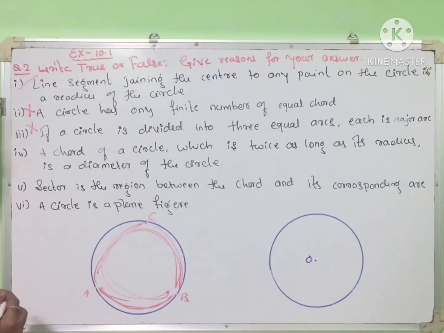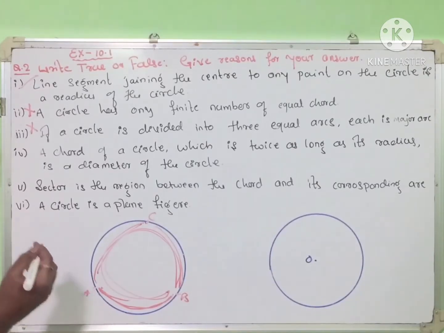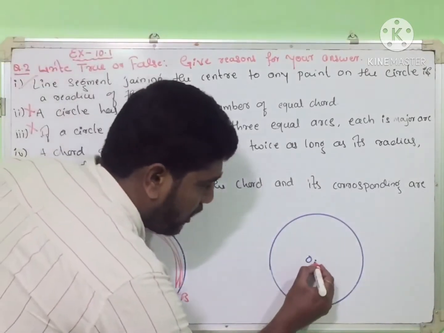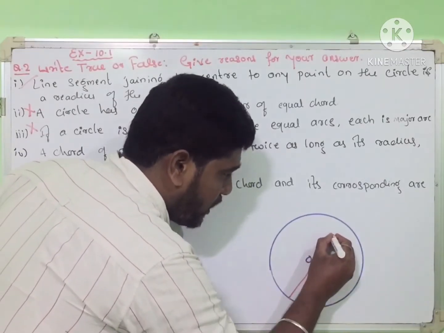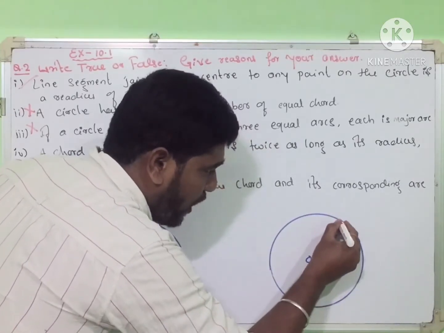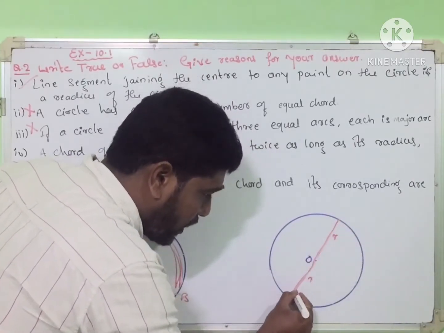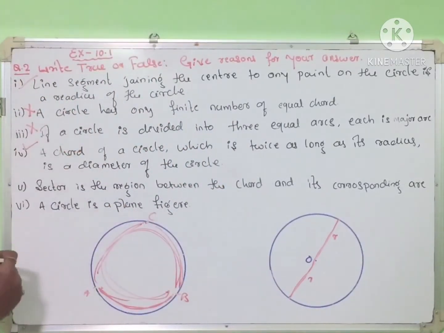A chord of a circle which is twice as long as its radius is a diameter of the circle. See here, I will draw one radius here. It is a radius, and here also a radius. So R, R. When we make this one a straight line, it becomes a diameter. So true, it is a diameter, right?